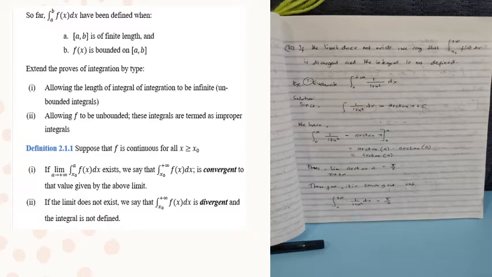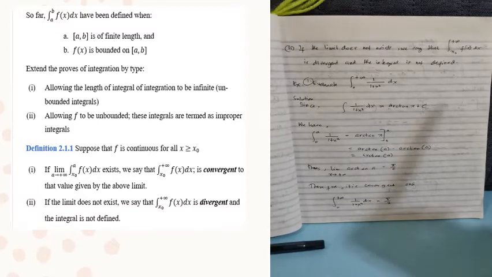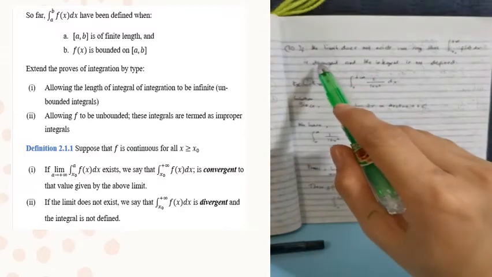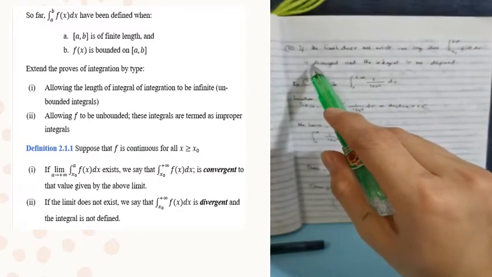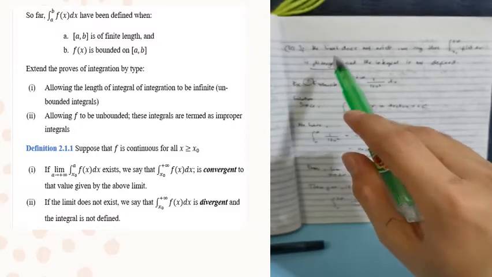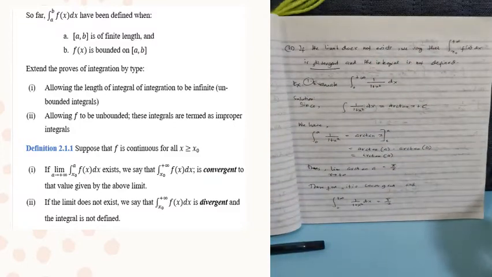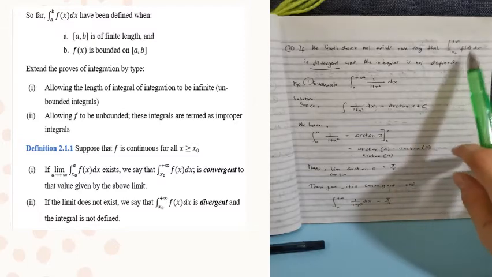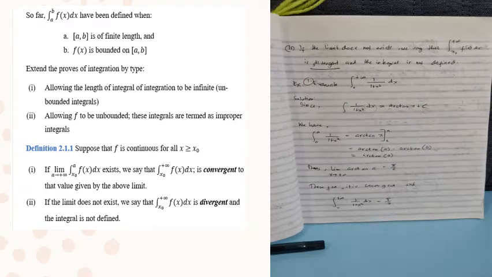If the limit does not exist naman, we can say that the integral of f of x dx evaluated from x sub o to positive infinity is divergent, and the integral is not defined. Ibig sabihin nun, yung limit na makukuha natin is undefined or it's either positive or negative infinity. So, ang tawag doon sa integral na yan is divergent. Kung may mag-exist na limit, ang tawag is convergent.